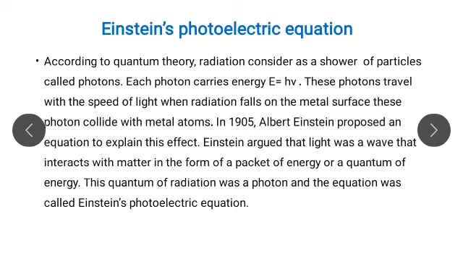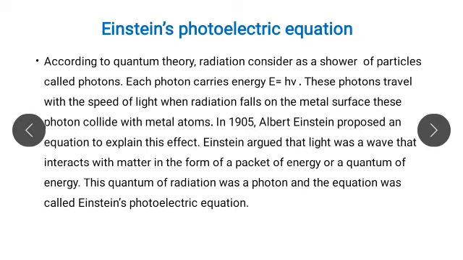As we know, when suitable light is incident on a metallic surface, then electrons are emitted. When light of suitable frequency is incident, those electrons are emitted, and the emitted electrons are called photoelectrons.